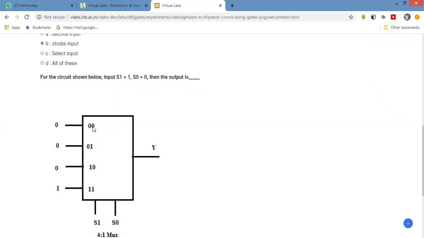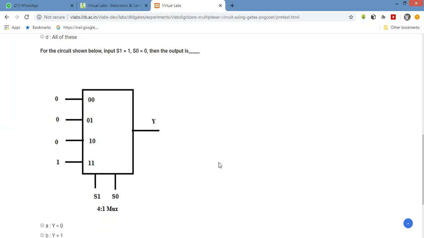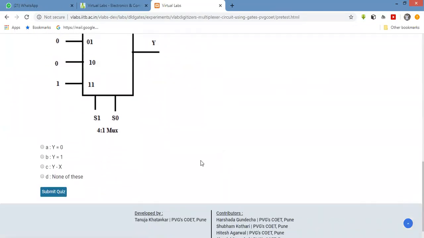When S1 is 1 and S0 is 0, input 2 is connected to the output. See here why it is the correct option.